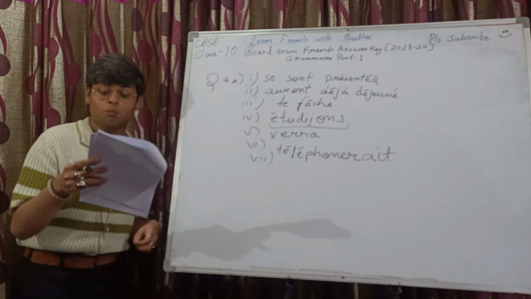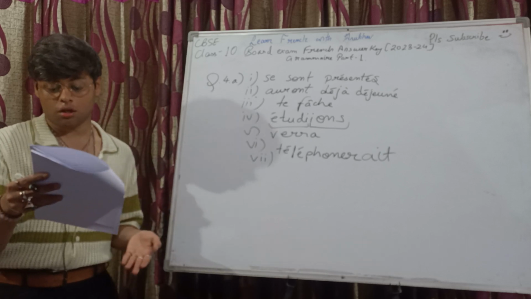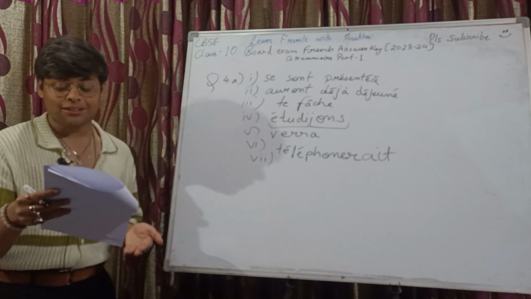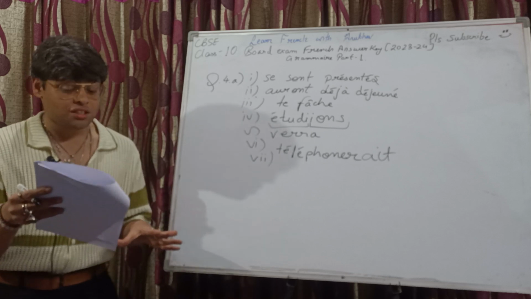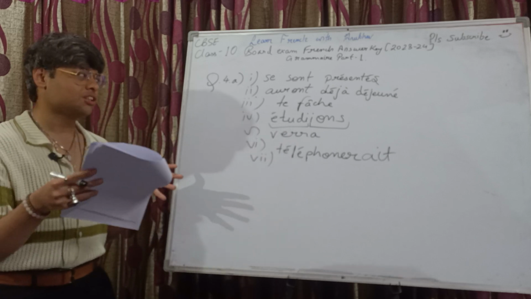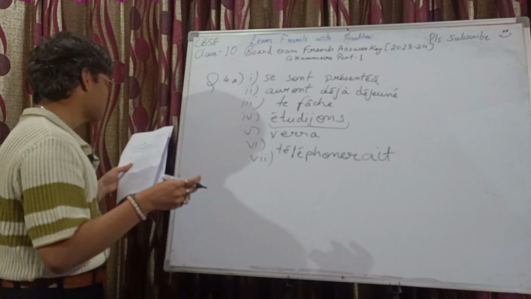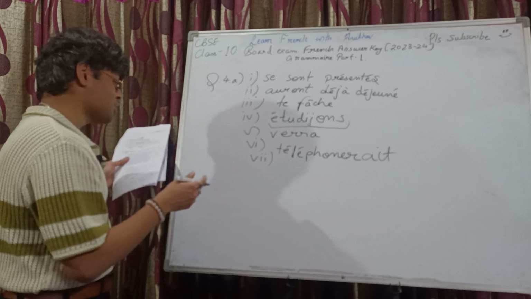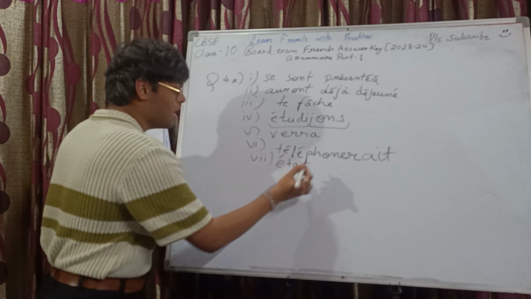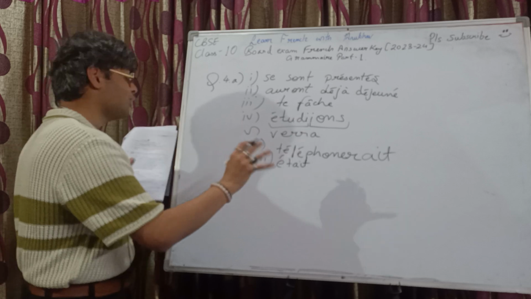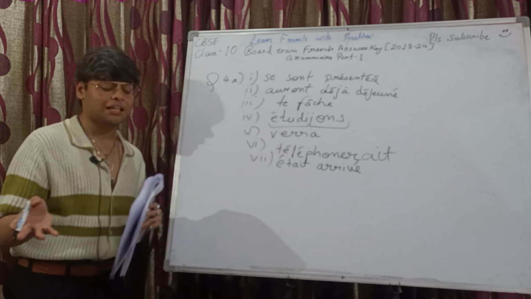Seventh one, aussitôt que le train dash, nous sommes descendus avec nos valises. So, okay, sommes descendus, it's your passé composé. So, aussitôt que plus passé composé, indicator of plus-que-parfait. And certainly it's not going to be imparfait here because train was arriving. Nah, train would have arrived. Right? Oh, wait. Translation would be slightly different because it's past tense. Anyways, we are not talking about translation much. We should be knowing more about the application and conjugation when it comes to CBSE curriculum, right? Le train était arrivé. Well, if you know the translation, that's better. Était arrivé. It means that you have understood the concepts really well. No subject of agreement in this case because train is masculine singular.